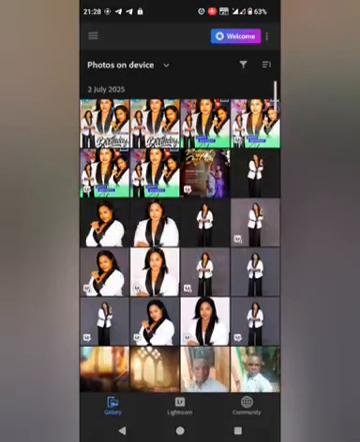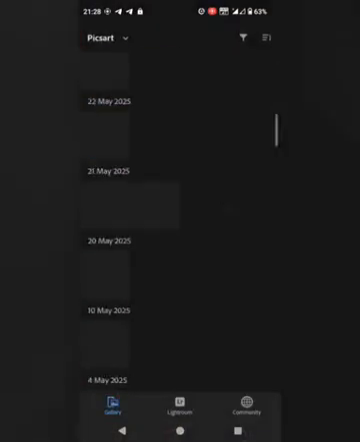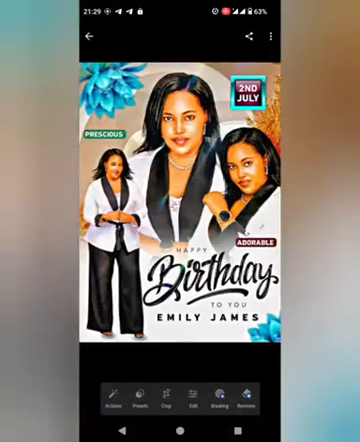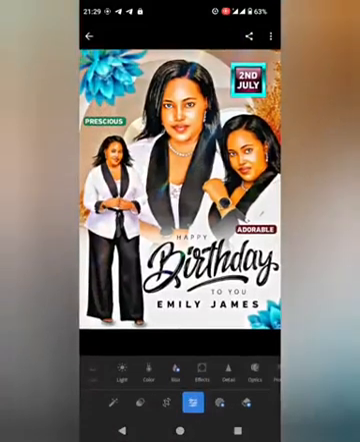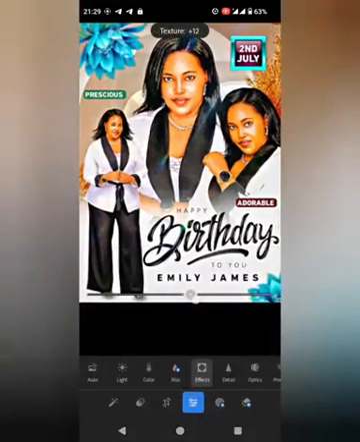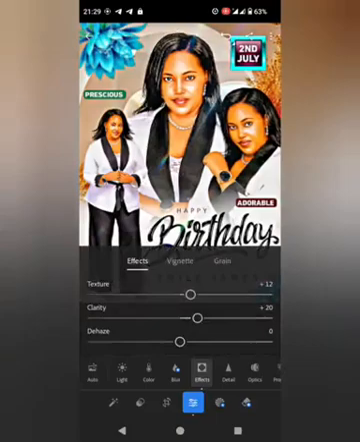Yes. Click on this pixel from pixel, and then yes, click on it like that. So click on the edits. I'm going to go to the effects, texture. Just increase the texture a bit to 12, clarity maybe 20. Okay, maybe 20.